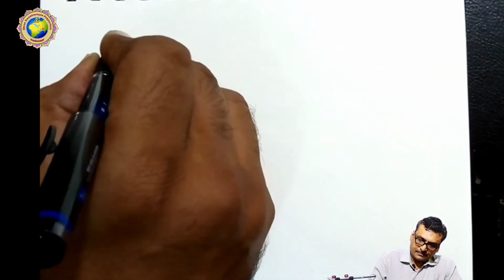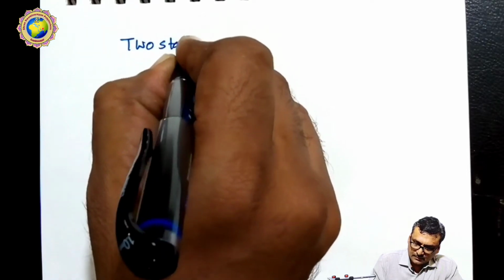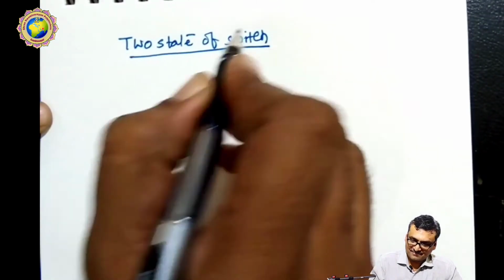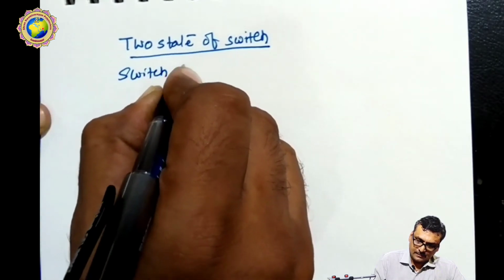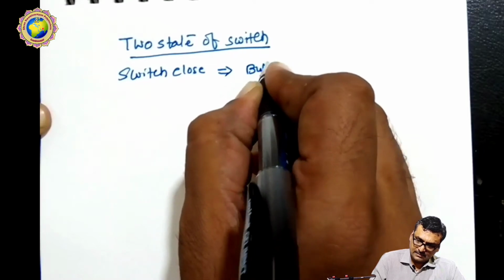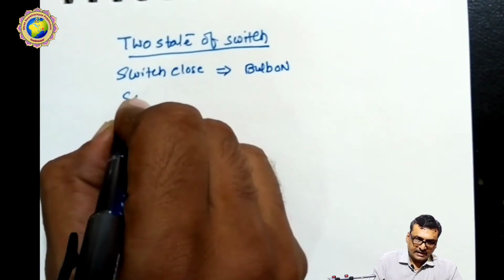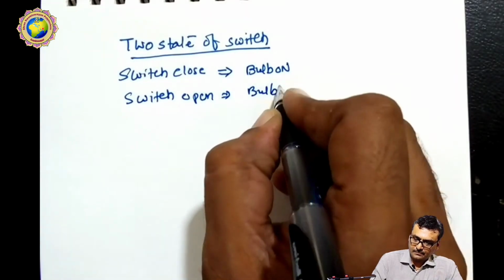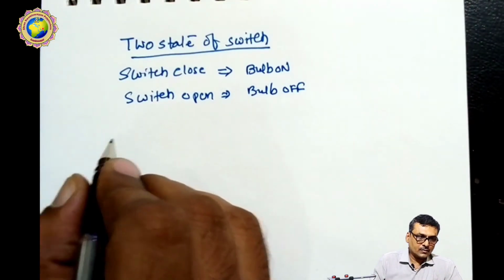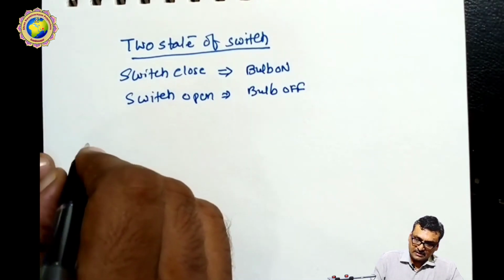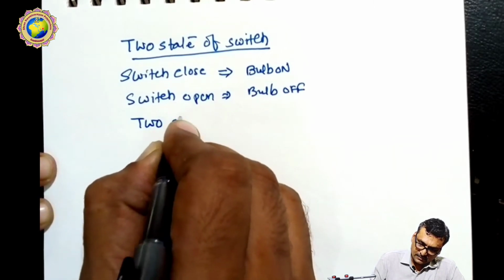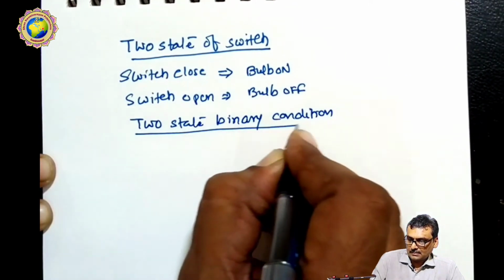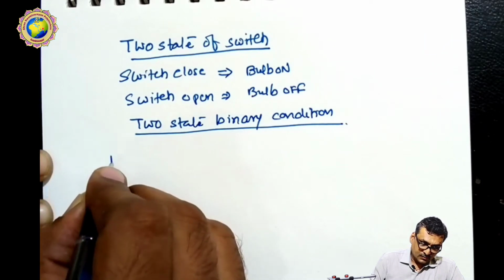So we have two states here. We discuss the two states of a switch. With the switch closed, the bulb is on, and with the switch open, the bulb is off. In the same way, we can use different situations for a two-state binary condition. So here is the two-state binary condition.